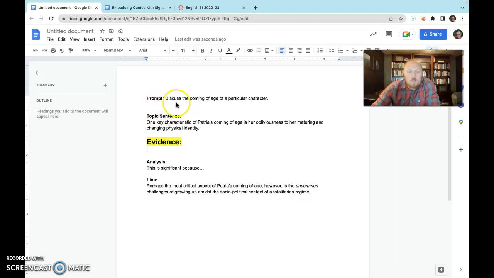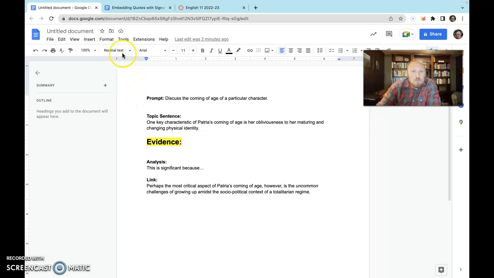So imagine a prompt that says, discuss the coming of age of a particular character. Okay, so I have chosen to discuss the coming of age for Patria. So this is a sample topic sentence. One key characteristic of Patria's coming of age is her obliviousness to her maturing and changing physical identity. So I found an interesting quote on page 45, and I want to use that as evidence in this TEAL paragraph.